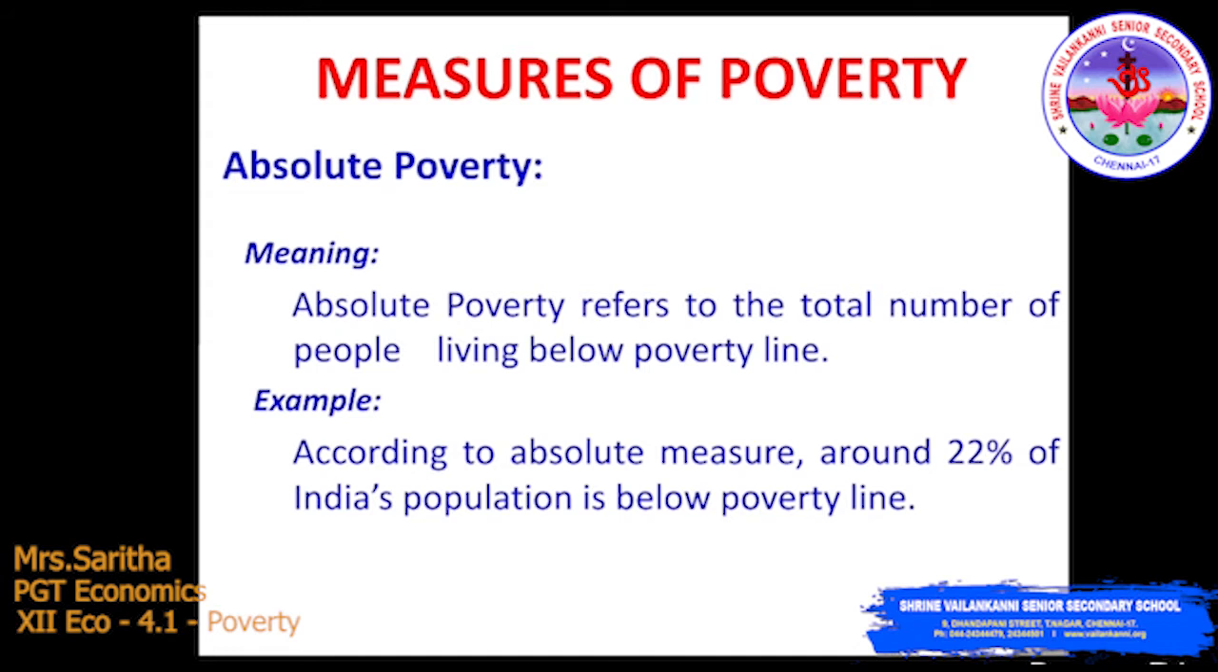So the word absolute refers to the total number of people who are living below the poverty line. And we can go with an example. According to the absolute poverty measures, around 22% of India's population is below the poverty line. So that's what I just told you about what is meant by absolute. Absolute studies the total number of people who are living in poverty. So what is the example they have given here? In India, 29% of people are living below the poverty line.